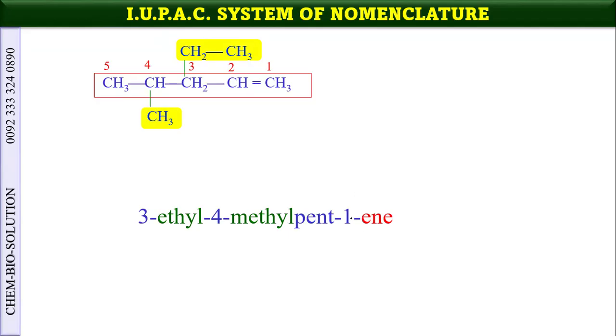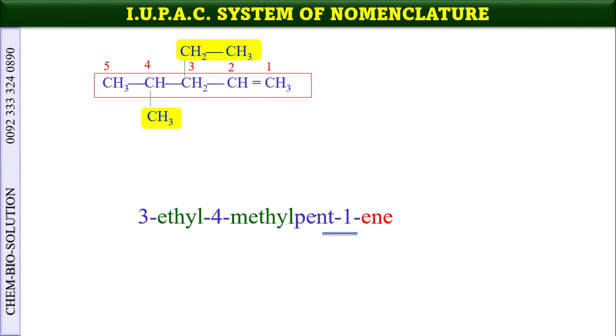Because the numbering of the position is very important. We have studied during homologous series that ene means there is at least a double bond between any two carbon atoms. So the position of the double bond is very important, so we write it pent-1-ene.